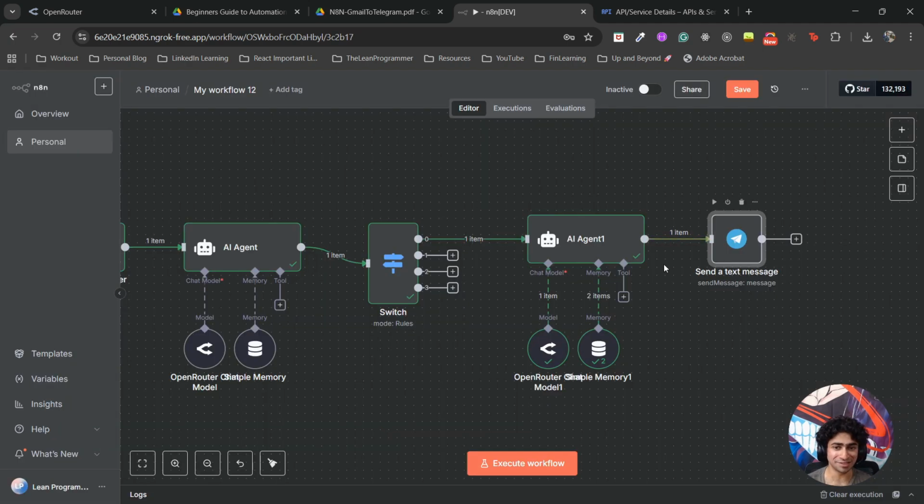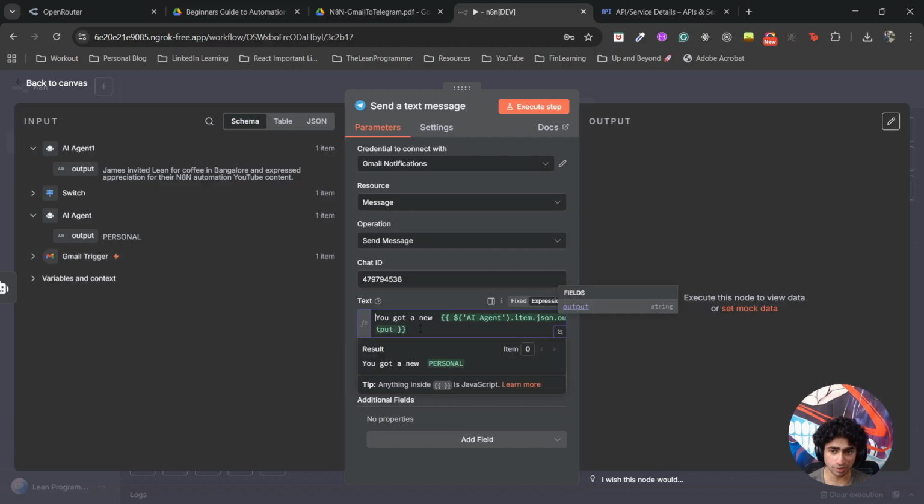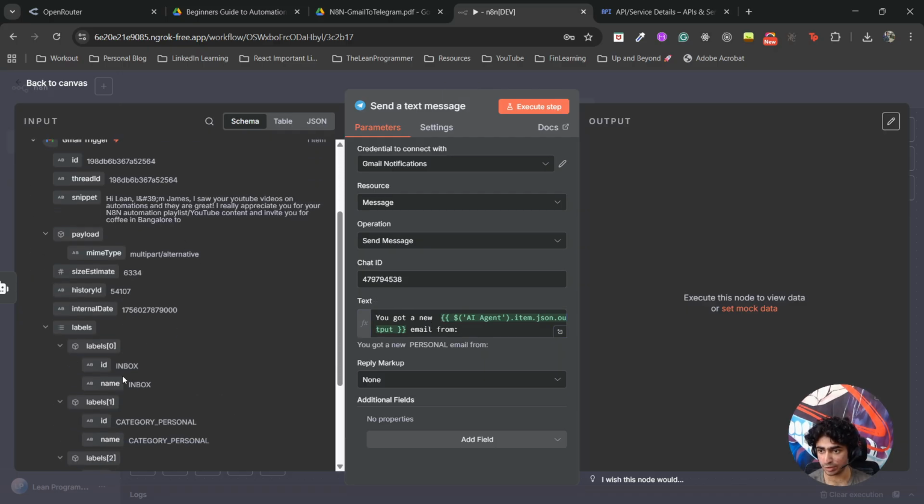And now the final thing is we need to set up a message. So I'll say the output of the first AI agent: You got a new personal email from the Gmail trigger.